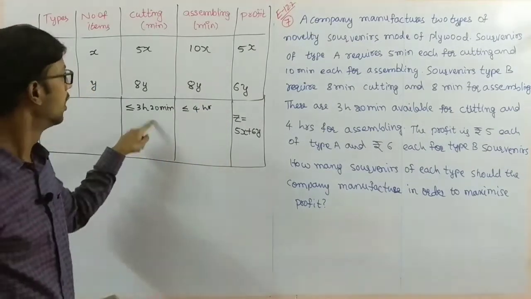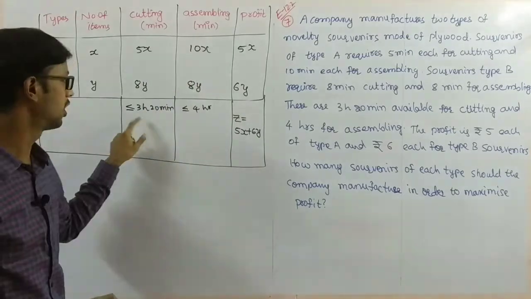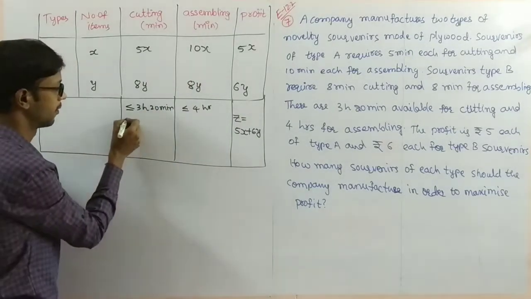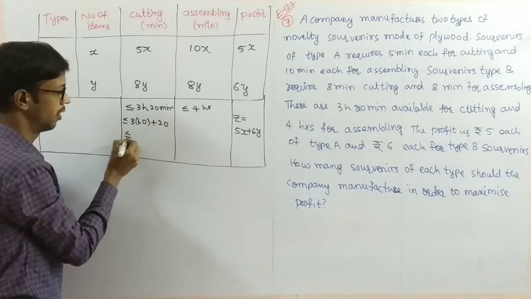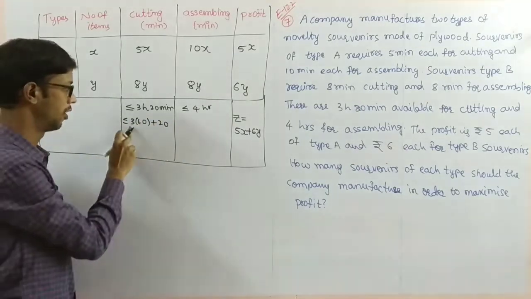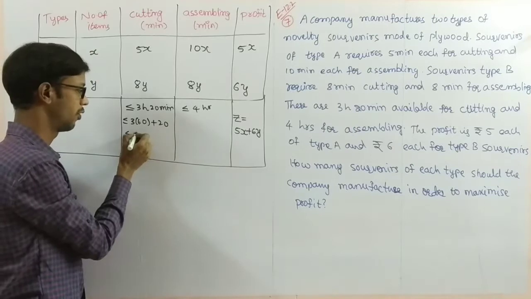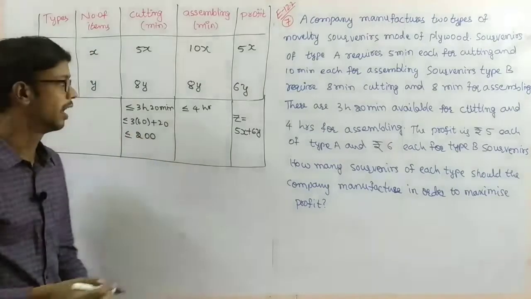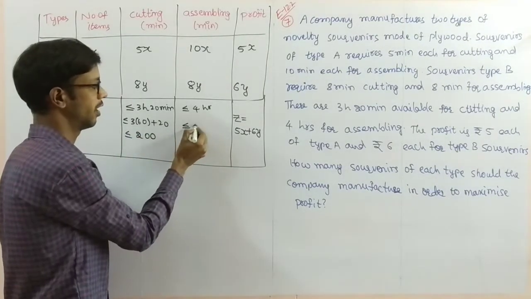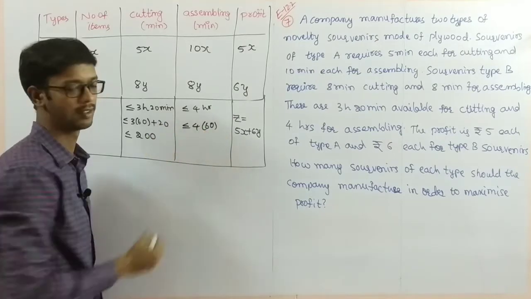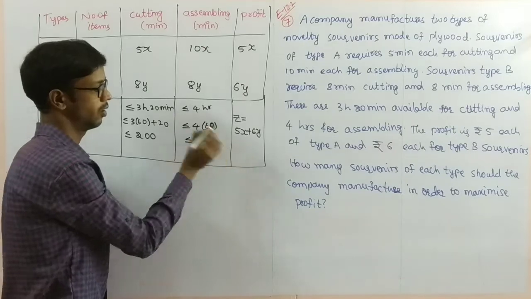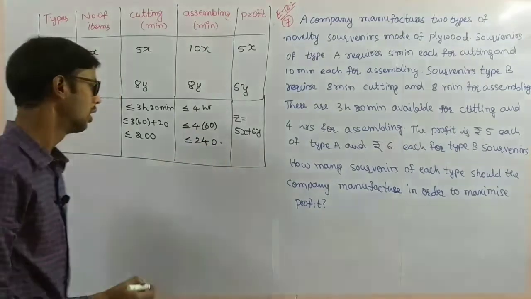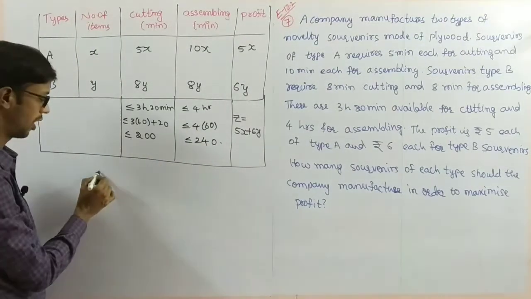So now the total in minutes they have given, so this one also we convert into minutes. 3 into 60 plus 20, that is 180, 180 plus 20 is 200 you will get. Next one, here 4 hours is there. 4 into 60, hours converted into minutes. This is also 240 you will get. So now, how to write the LPP?